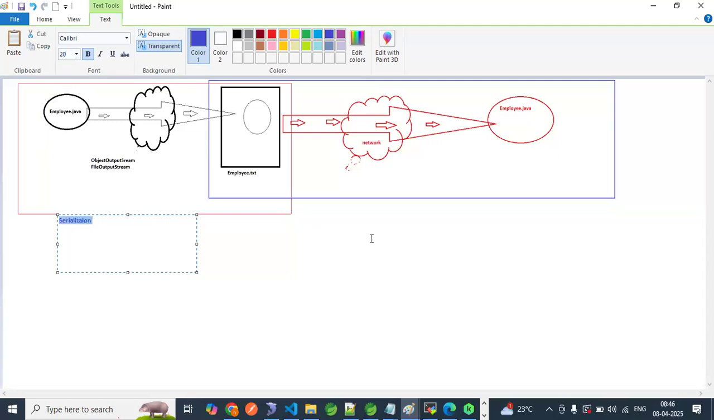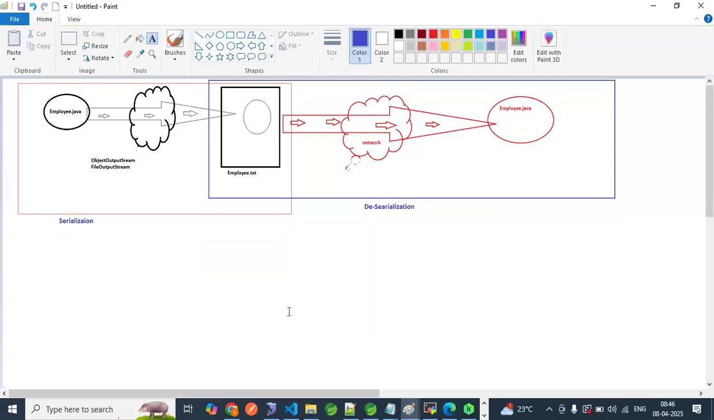This is serialization. And this part is nothing but deserialization. Hope we are convinced with this diagram. How we'll achieve it, we will see that. So here, what are we using? ObjectOutputStream and FileOutputStream for serialization.